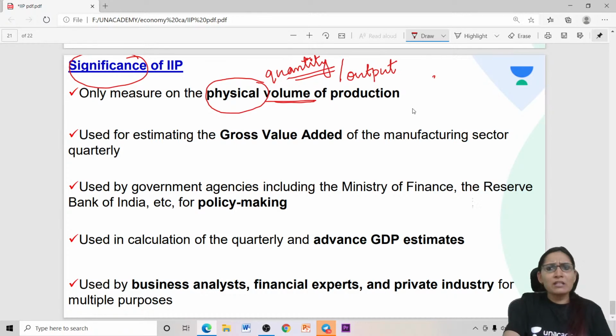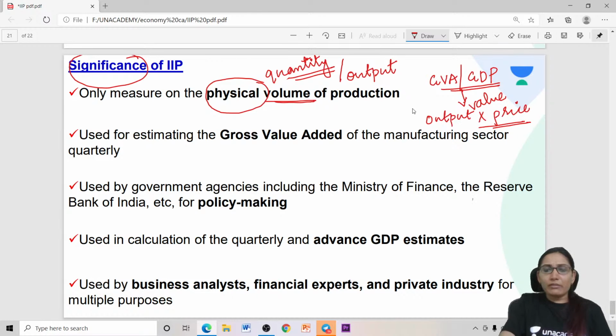Otherwise, we have the GVA, we have the GDP. All these measure the value, not the output. GDP or GVA is output into quantity, or output into the money value or the price. Finally, the GDP or the GVA gives the value of the goods and services produced in the economy, not the quantity or the output.